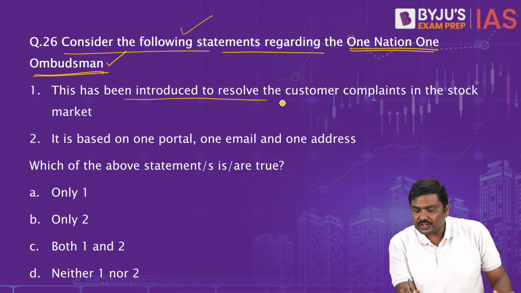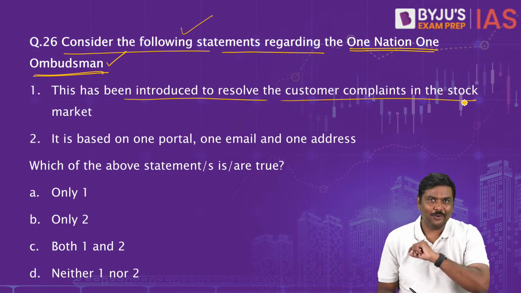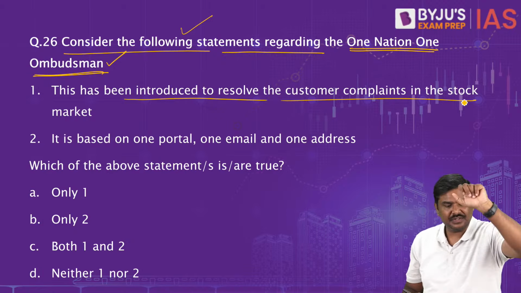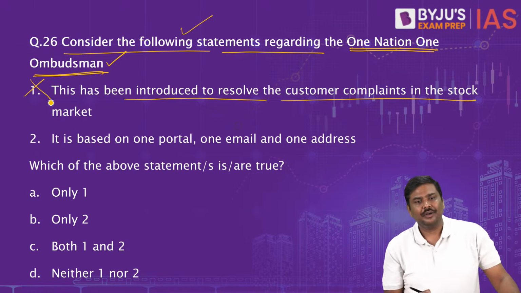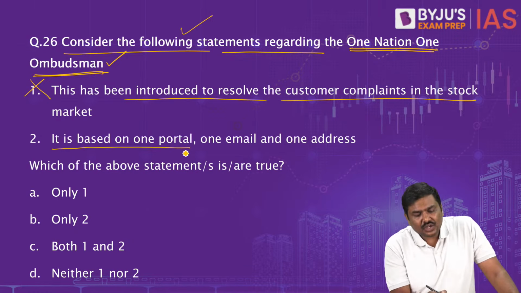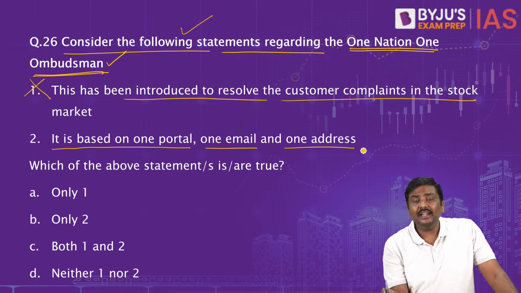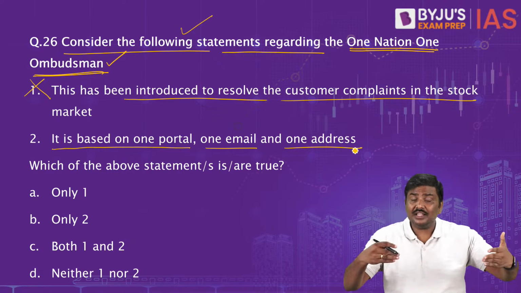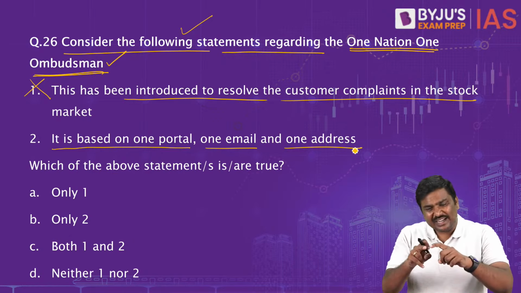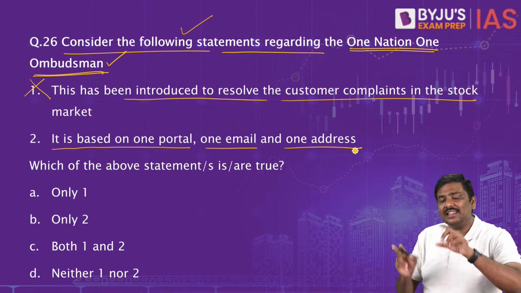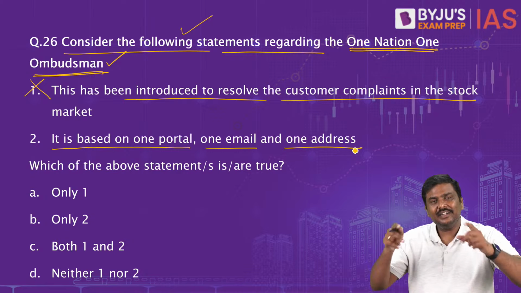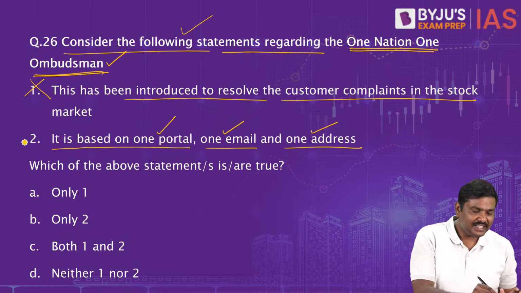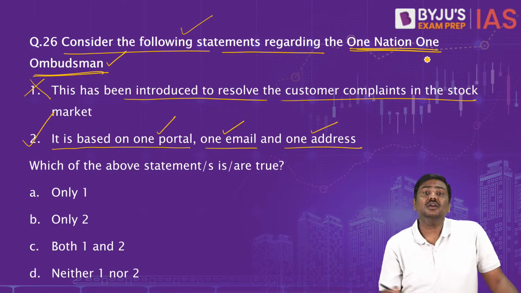This has been introduced to resolve the customer complaints in the stock market. No. The banking sector, digital payments transactions, as well as NBFCs. So first one is wrong. Second one, it is based on one portal, one email and one address. What is the meaning of it? Rather than having different websites, portals to register complaint, rather than having multiple emails to send a complaint, rather than having multiple numbers to register a complaint, now we will have only one portal, one email and one address. That's basically the idea of one nation, one ombudsman.